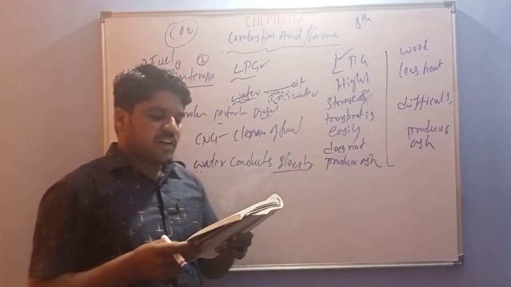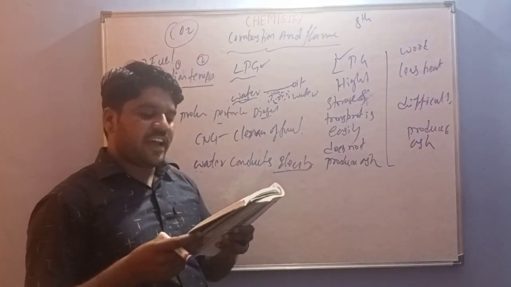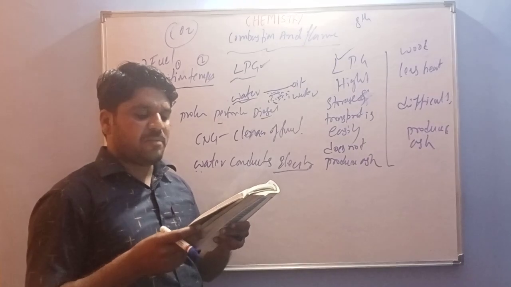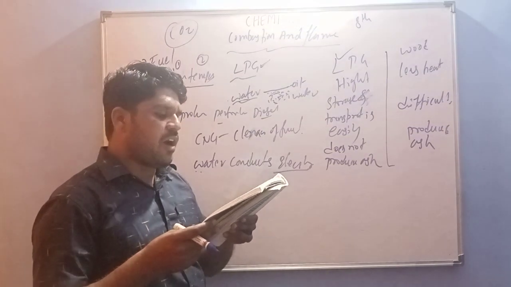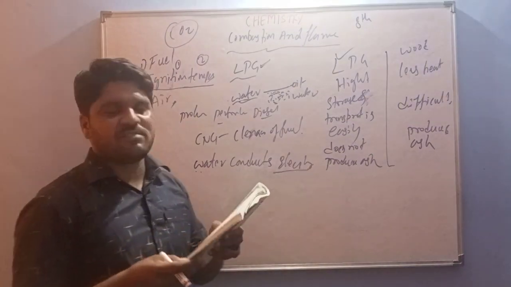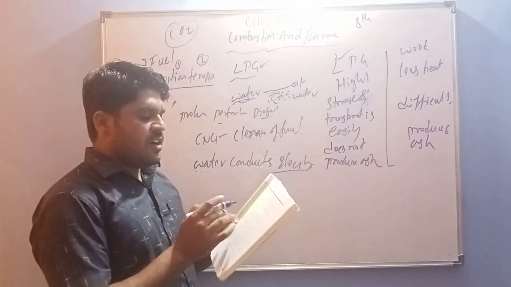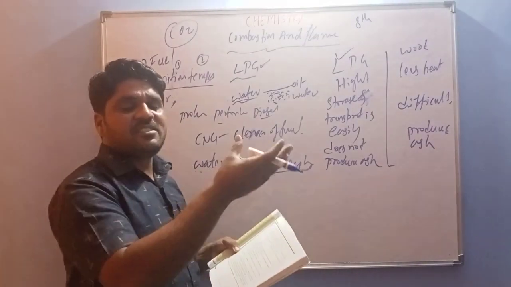Next: paper by itself catches fire easily, whereas a piece of paper wrapped around an aluminium pipe does not. Why?